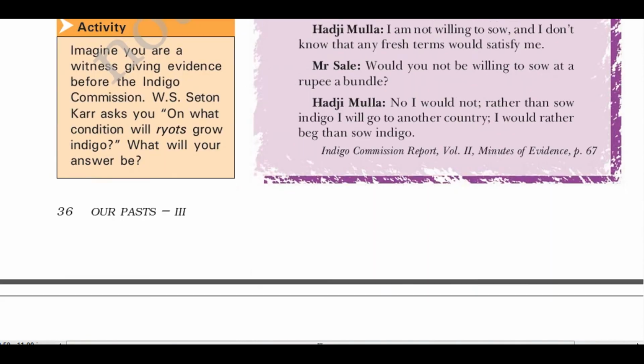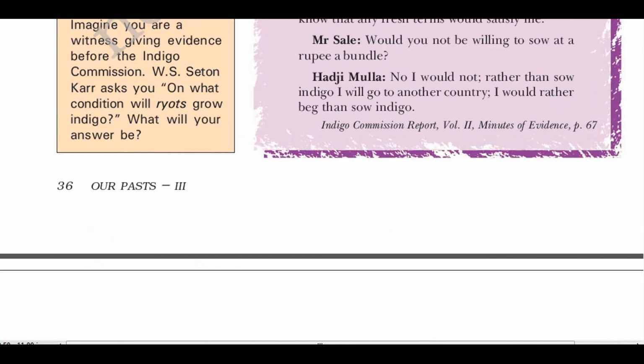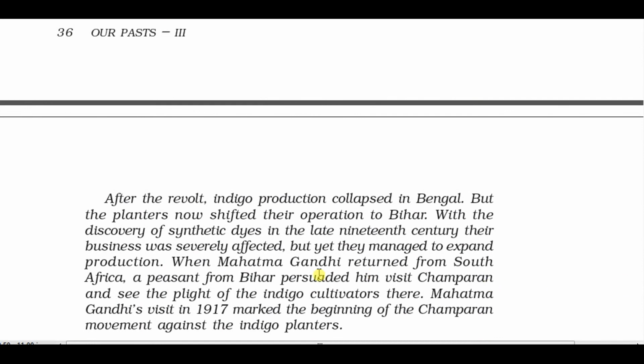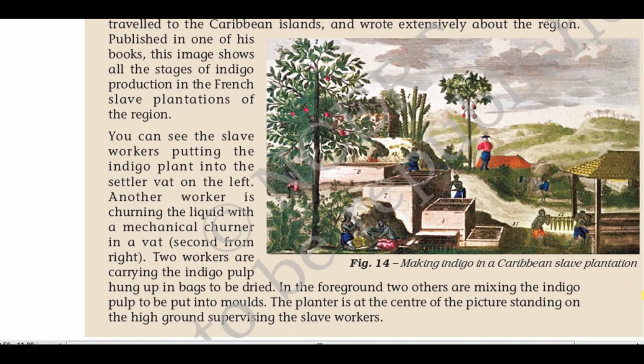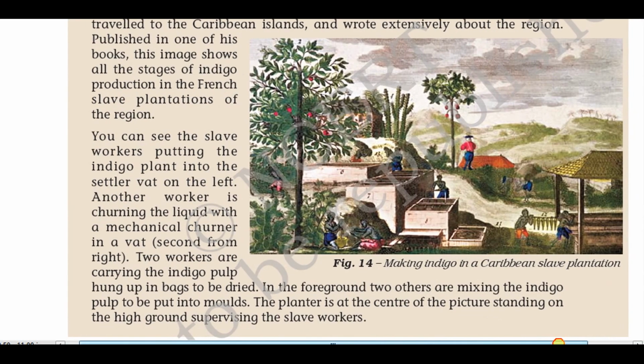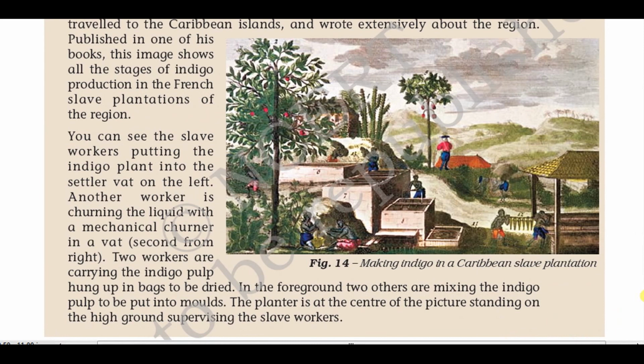So chapter number 3. I told you about the making of the Champaran movement in 1917 by Mahatma Gandhi. So cadets, in chapter number 3 we are going to study about ruling the countryside.